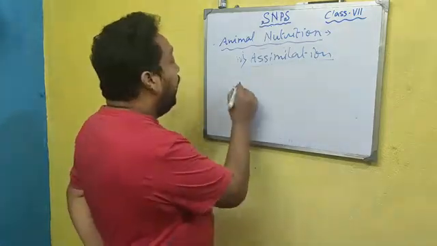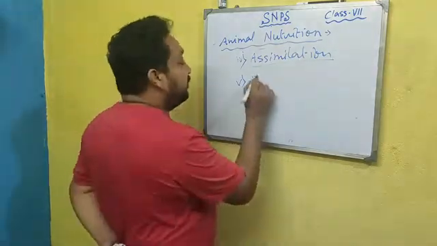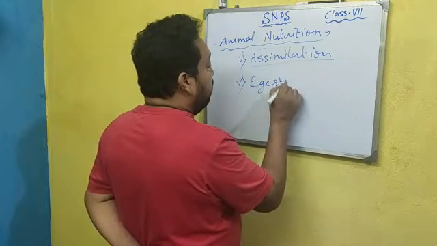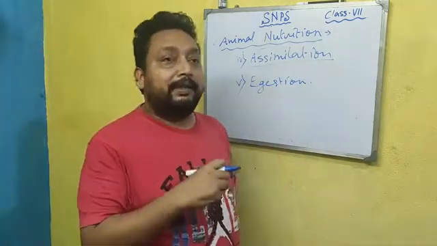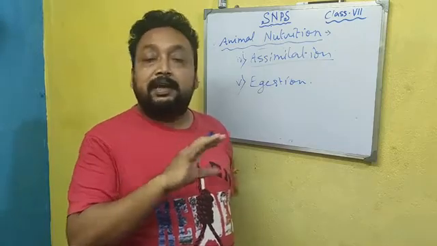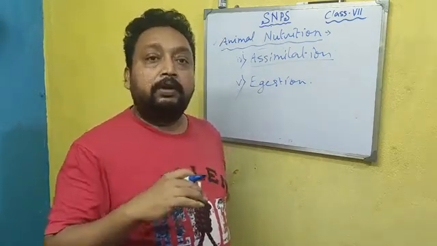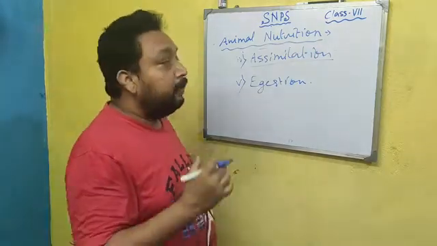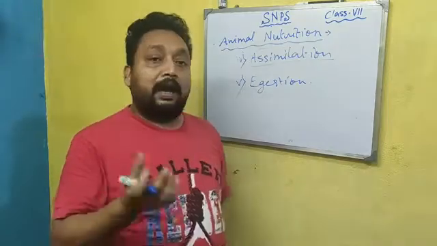And the last step is egestion. Egestion means that all the food materials we take are not used for energy.